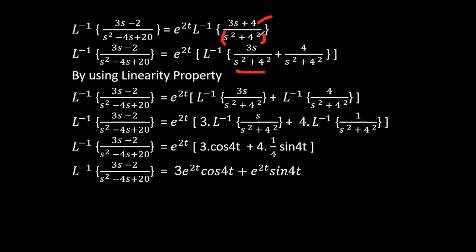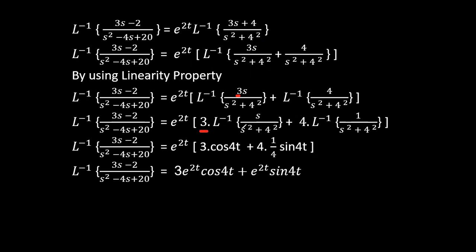So if you treat this denominator as a single term, then only we can divide into the 2 terms. Otherwise, we cannot divide into the 2 terms. The numerator and denominator are not in a proper order. Okay, right. So 3s by s square plus 4 square plus 4 by s square plus 4 square. Again, by applying the linearity property, apply the Laplace inverse to the individual functions. And again, this 3 is a constant which can be kept outside.